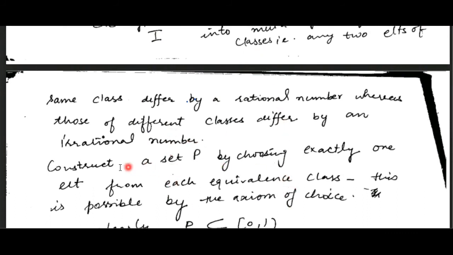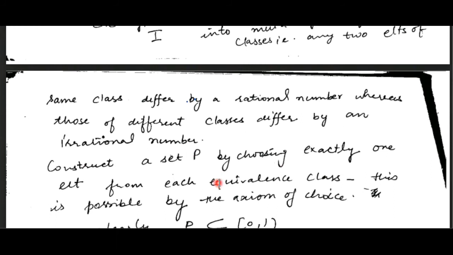So clearly the difference of any two elements of the set P is an irrational number, because they are from different equivalence classes. We choose exactly one element from each equivalence class. So the difference of two elements of the set P will be an irrational number. It cannot be a rational number, otherwise they would belong to the same equivalence class, right?